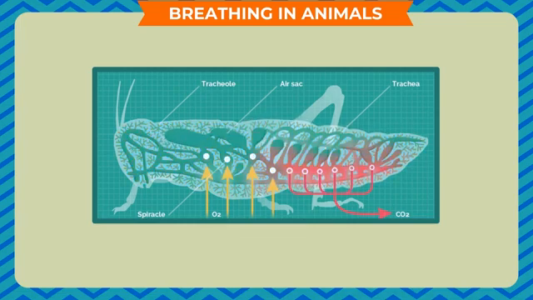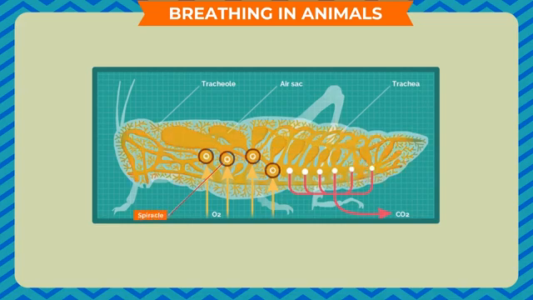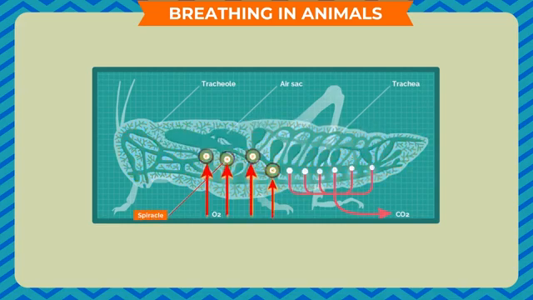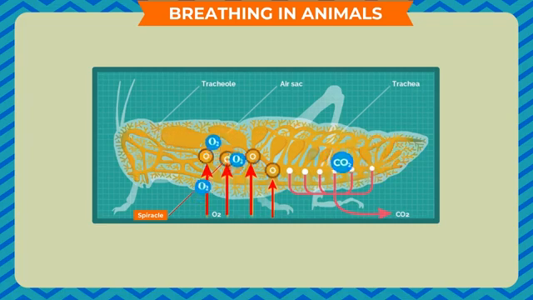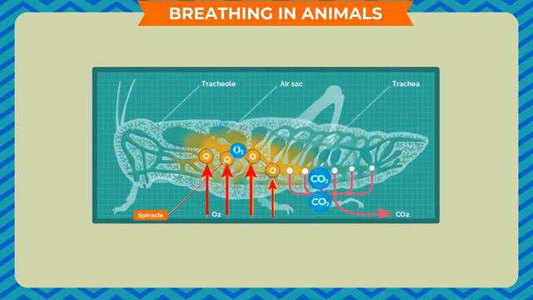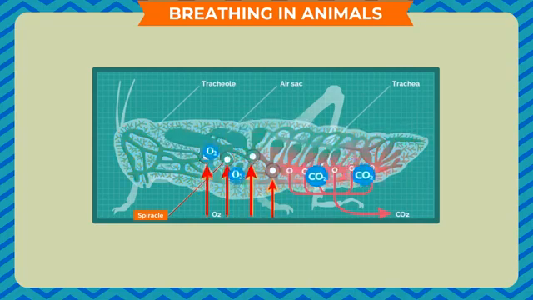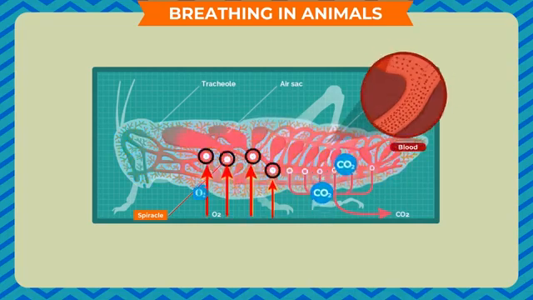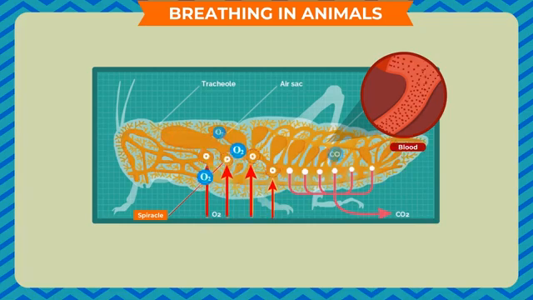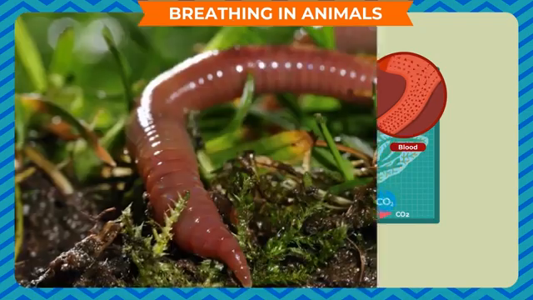Insects have tiny holes on their body to breathe. These holes are called spiracles. The spiracles are connected to the air tubes that form a network in the body. These tubes carry air directly to the cells where the exchange of oxygen and carbon dioxide takes place. This is because the blood of the insects does not contain hemoglobin that carries oxygen to all body parts.